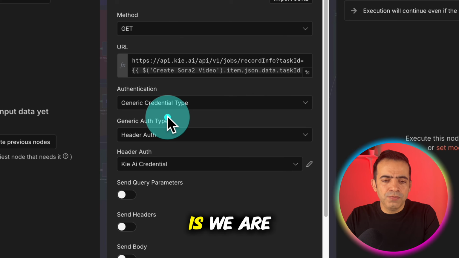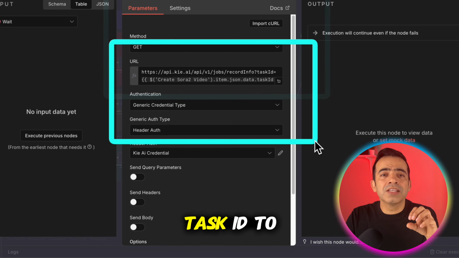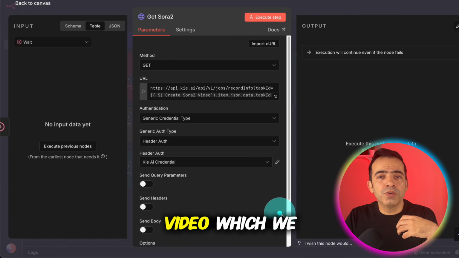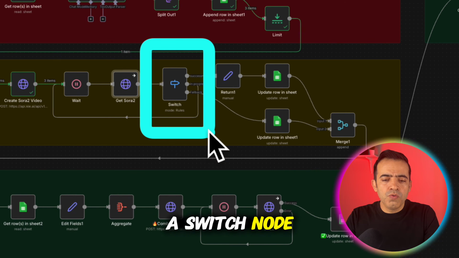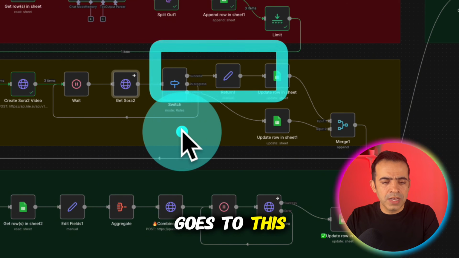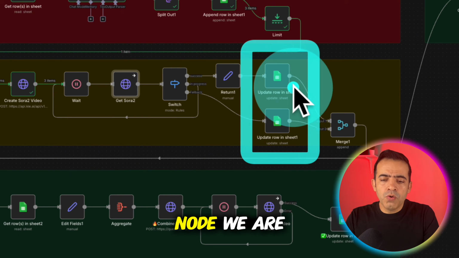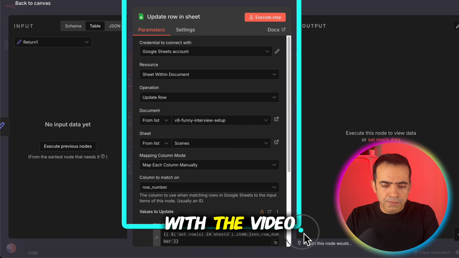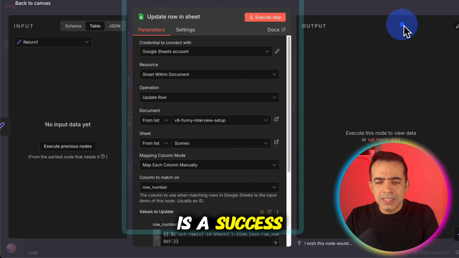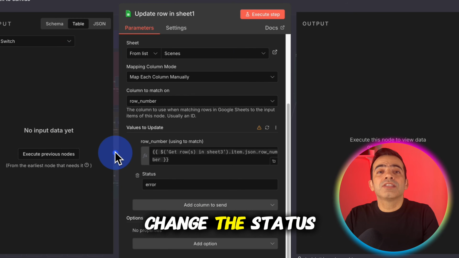What we are doing here is we are just using a GET method in the HTTPS request node and just passing the task ID to kie.ai to get the video which we created. And then there's a switch node which makes sure that if there is an error, it goes in this direction. If there is a success, it goes in this direction. Else, if the video is not finished, it will go in the loop again. And here in the Google Sheet node, we are updating our sheet with the video URL if it is a success, and if the video failed we change the status to error.